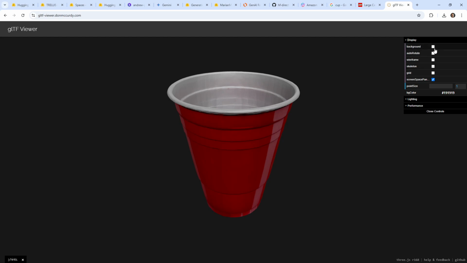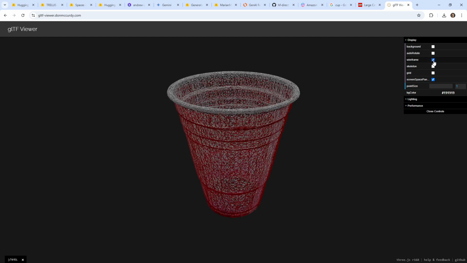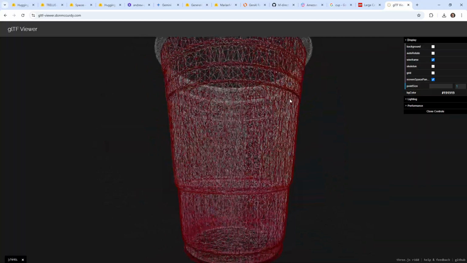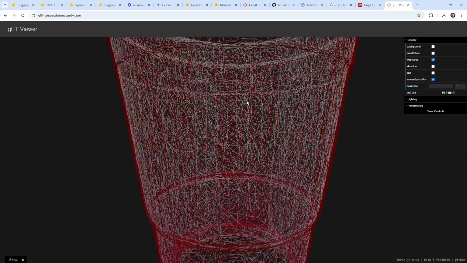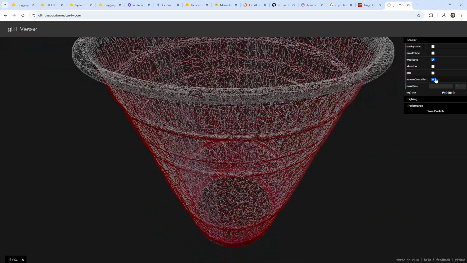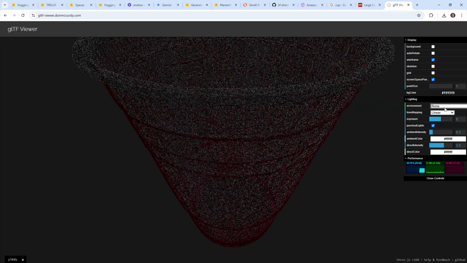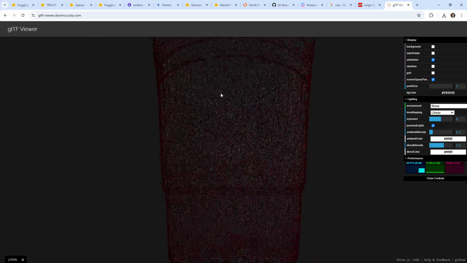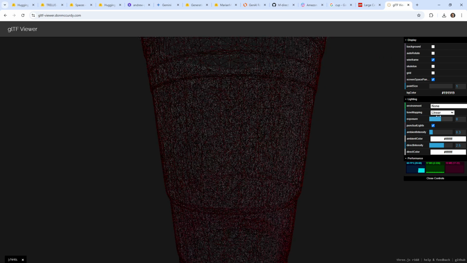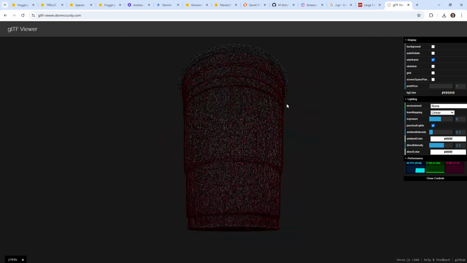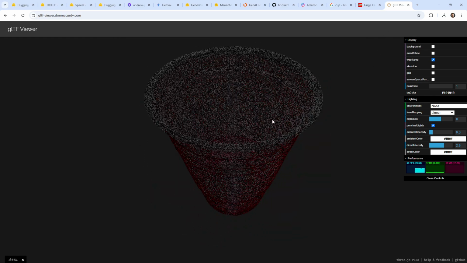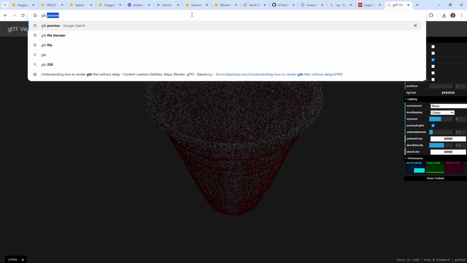I wonder if we could go and see its skeleton or wireframe. There we go. Oh, no. No. I mean, it's good, but whoa, that's a little bit too much. I can take anything off here. None. Oh my goodness. I'm just trying to see, it really is that many vertices. I mean, it looks good, but the question is how many polygons? GLB polygon count.